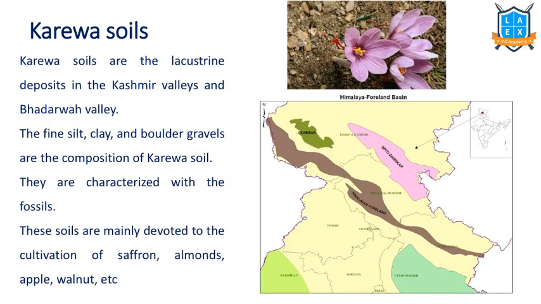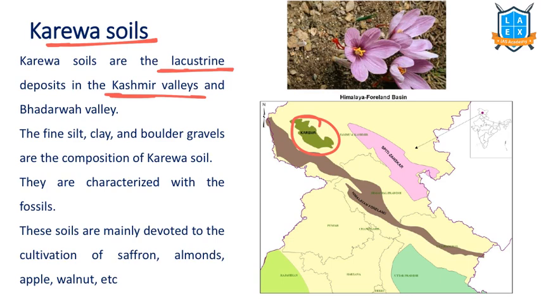Apart from them, we have some localized soils called Karewa soils. Karewa soils are very famous in the Kashmir Valley. These are called lacustrine soil. Lacustrine means lake-formed soils. Karewa regions, if you observe here, that means earlier lakes were there. Due to the formation of silt and all, these soils are formed.